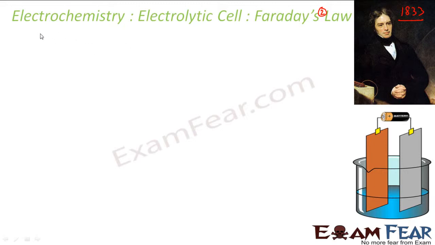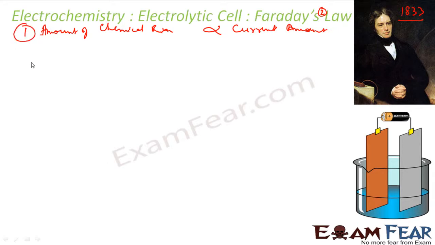That means the amount of chemical reaction that happens at a given electrode during electrolysis will be directly proportional to the current amount. If you pass more current, you'll get more reaction. If you pass less current, you'll get less reaction. That was the first law. Second law, assume you pass the same current.